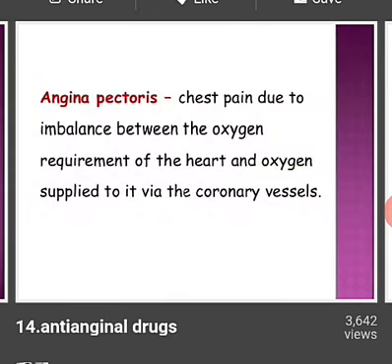So here is the definition of angina pectoris. It is a chest pain due to an imbalance between the oxygen requirement of the heart and the oxygen supplied to it through the coronary vessels. This means when the heart doesn't get enough oxygen for its normal functioning, at that time the person may get an attack, which is known as angina pectoris.